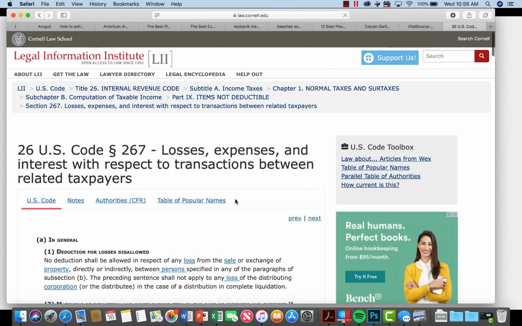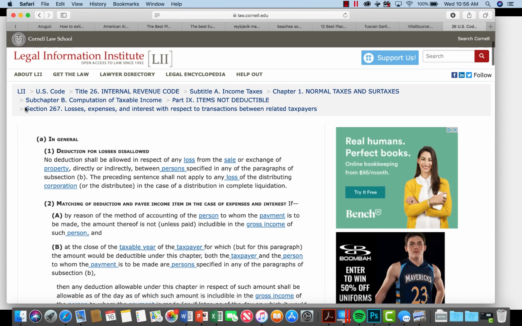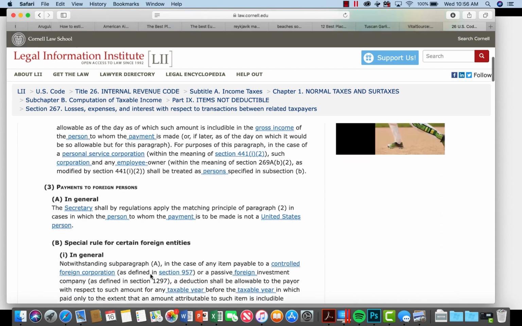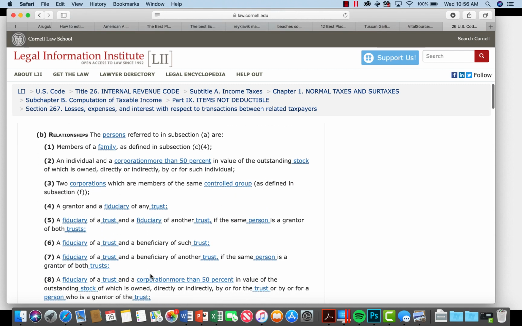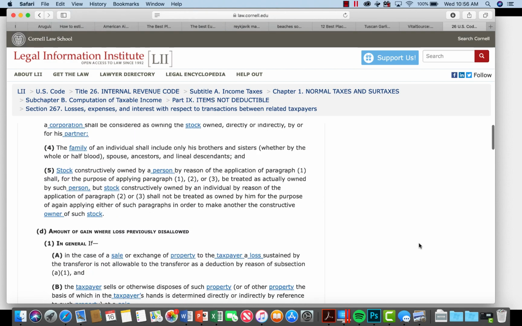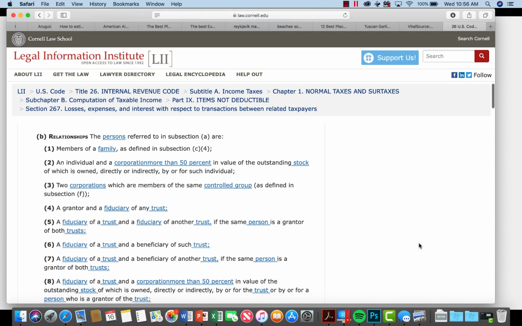All right, so section 267 disallows losses, that's what (a)(1) says, in the case of related parties. The related party relationships are found in section (b). Okay, so the people who are related are (b)(1), members of a family as defined in (c)(4). All right, and you can scroll down here and read (c)(4). For our purposes, the family relationships are not as important, so I'm going to go on. (b)(2), an individual and a corporation, more than 50% in value of the outstanding stock of which is owned directly or indirectly by or for such individual. This is the relationship that is going to matter most to us for these purposes.